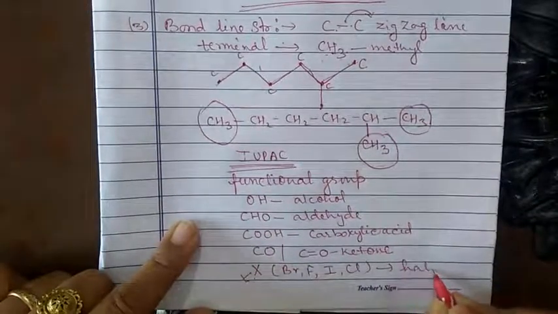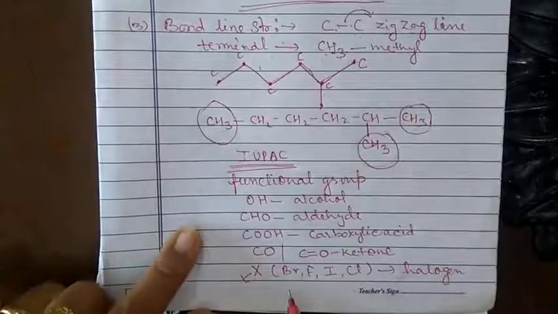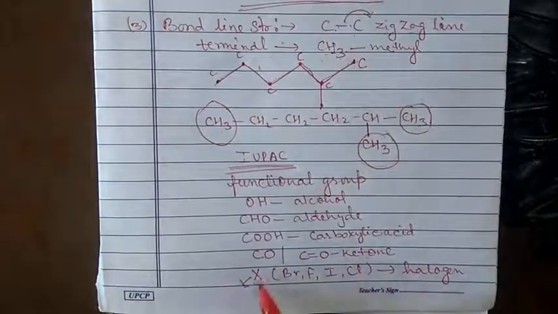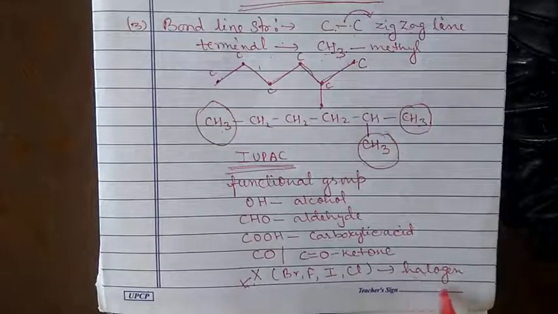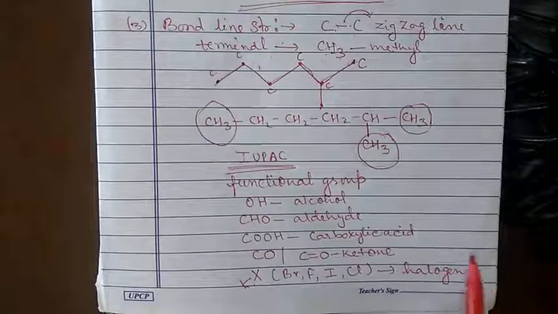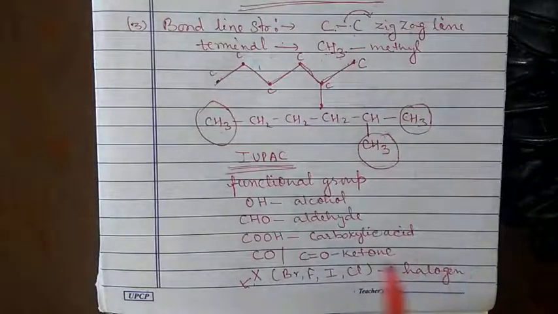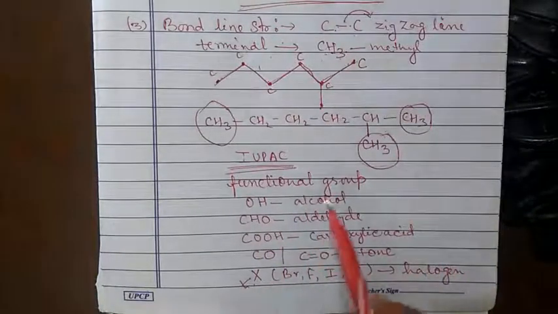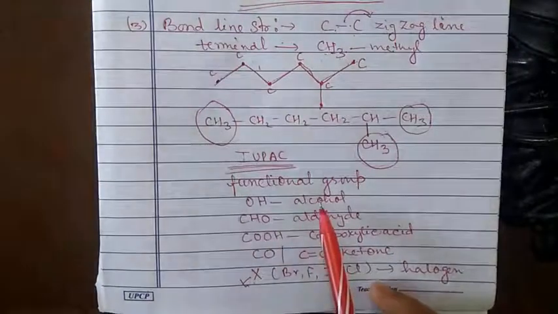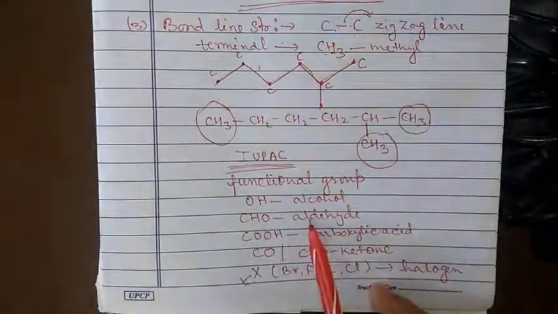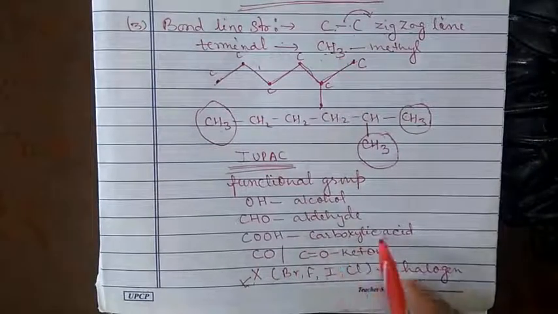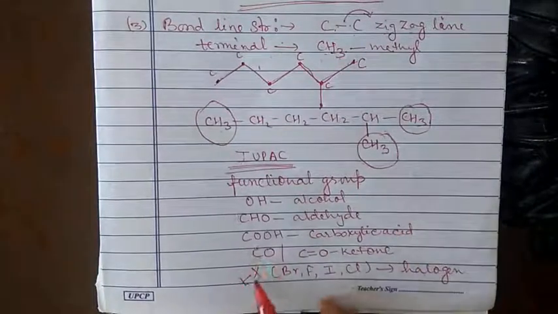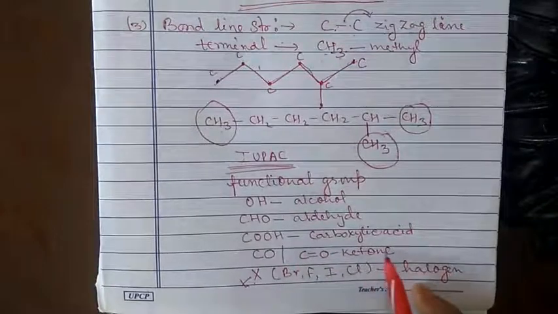So if any of Br, F, I, Cl is present with the chain or with the saturated or unsaturated compound, it is termed a halo group. So this is all about the functional groups: OH stands for alcohol, CHO stands for aldehyde, COOH stands for carboxylic acid, CO or C double bond O stands for the ketonic group.